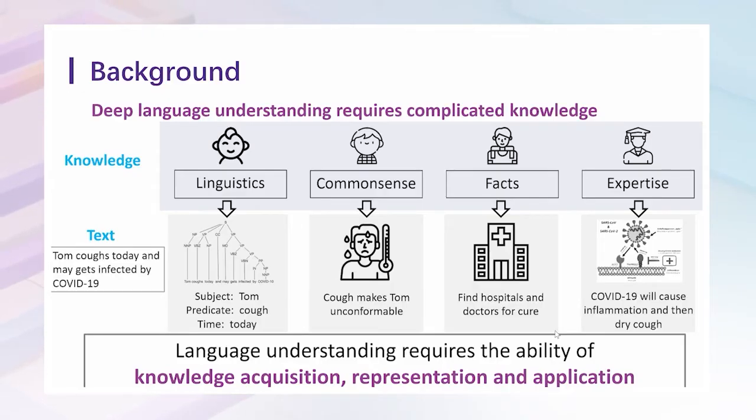For human beings, we require lots of knowledge to understand complex semantics at different levels. For example, given the sentence, "Tom coughs today and may get infected by COVID-19." With different knowledge, we can capture different information from the sentence and give different responses. Hence, it is not easy for machines to understand human natural language.